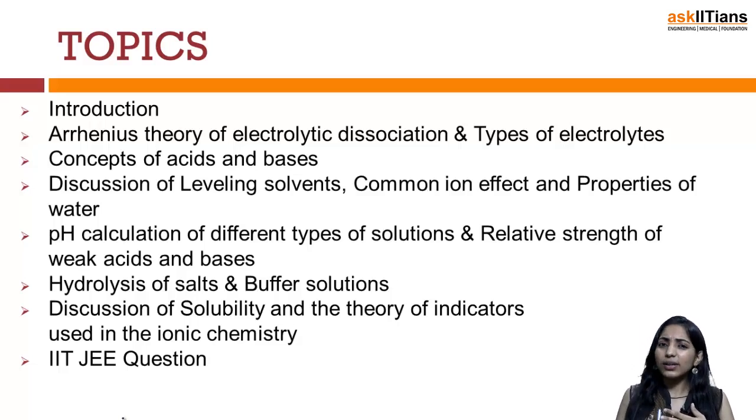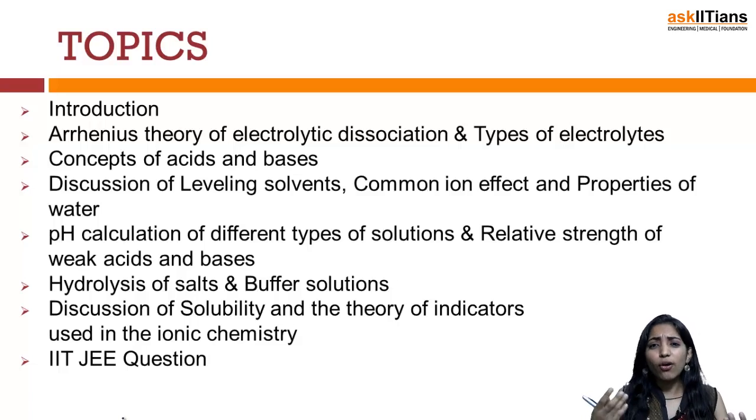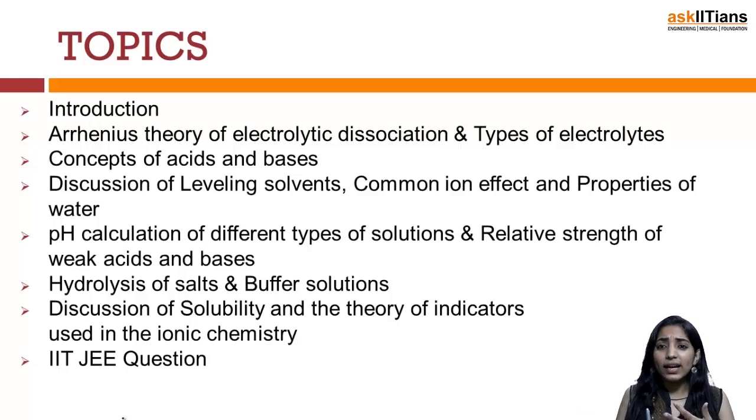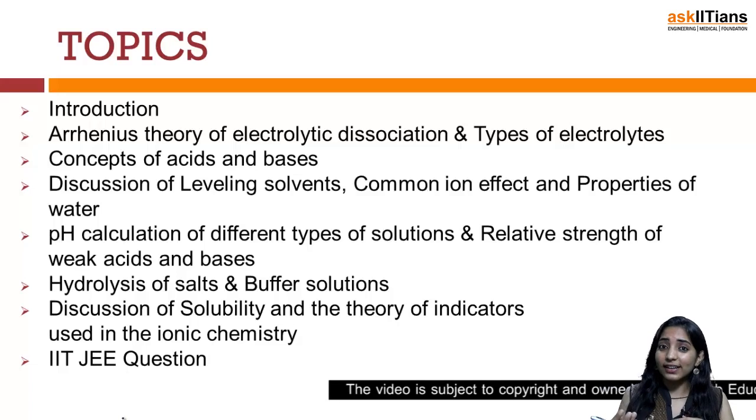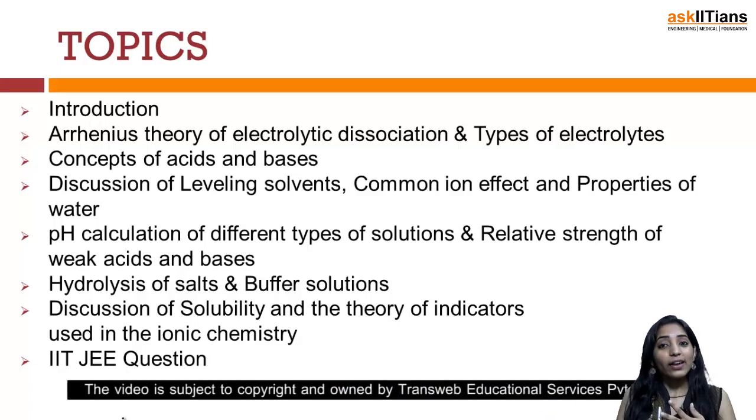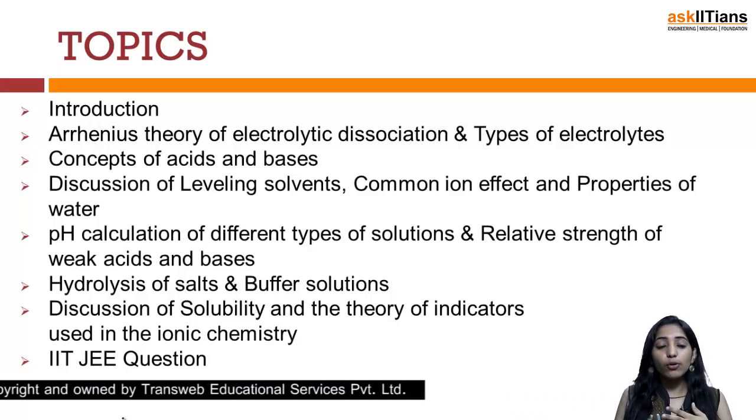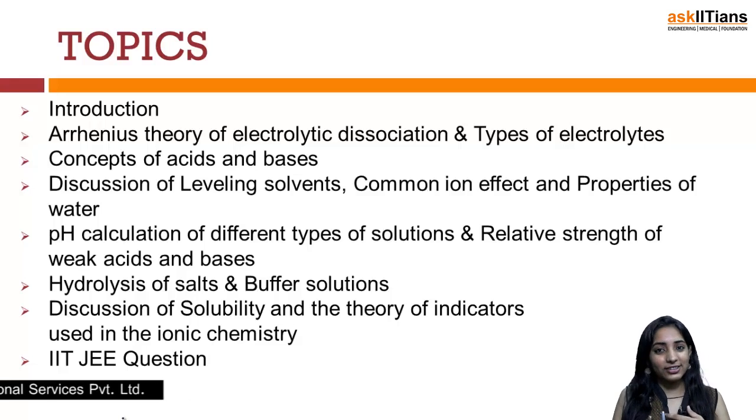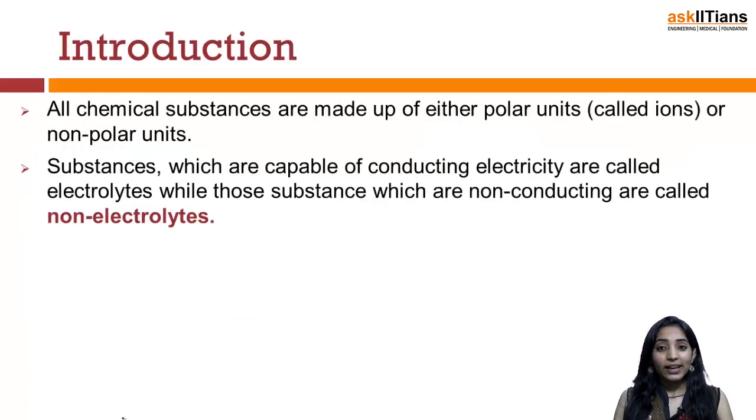Also, we'll discuss the solubility product and the theory of indicators, which are generally used in ionic equilibrium and ionic chemistry. In labs, you must all have seen that we use certain kinds of indicators, like methyl orange and phenolphthalein. The details of these types of indicators will be studied in this particular chapter. And once we wind up the chapter, we'll move over to certain questions from IIT JEE. Let us start now with the very first topic, which is introduction.